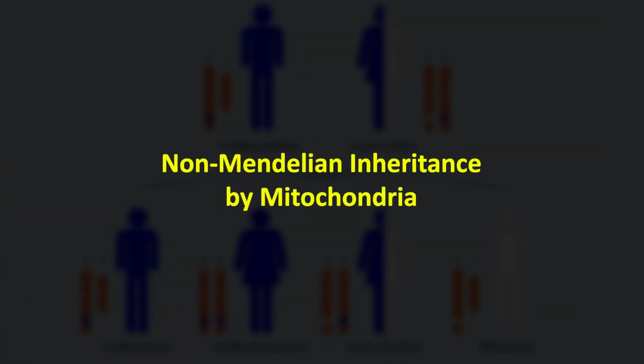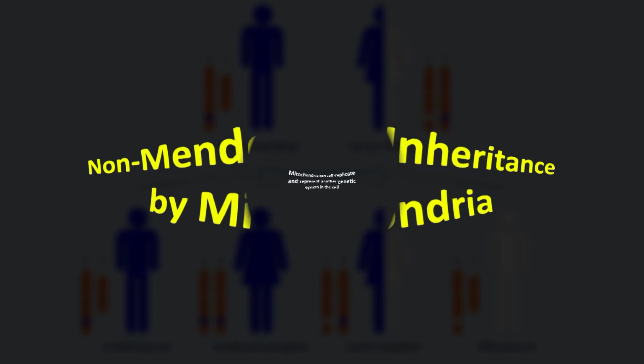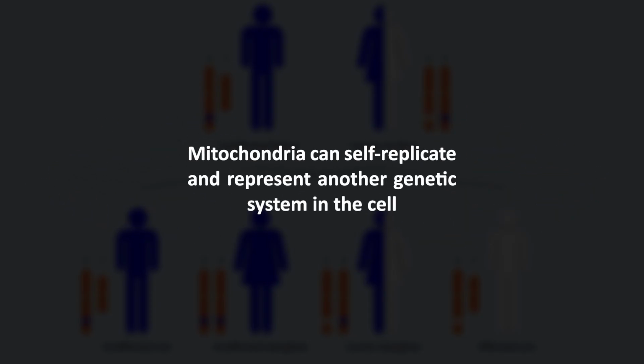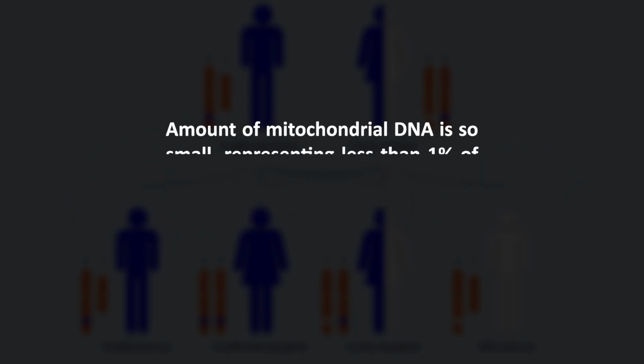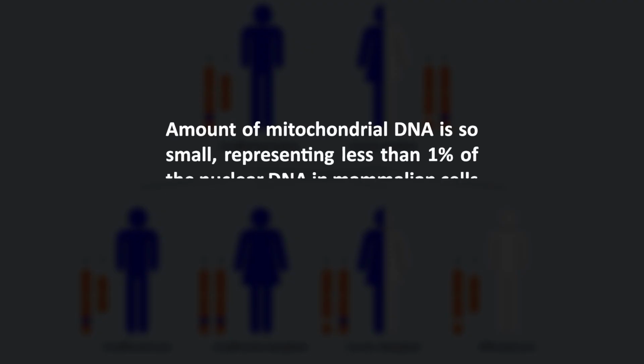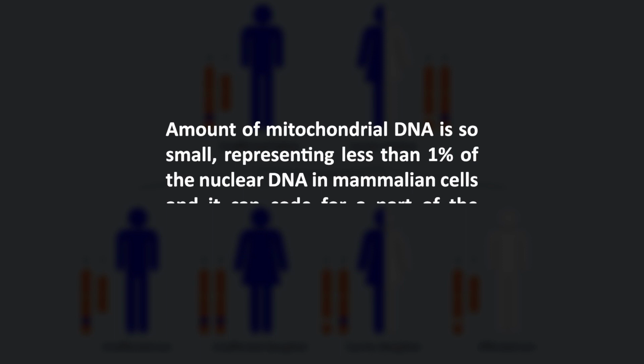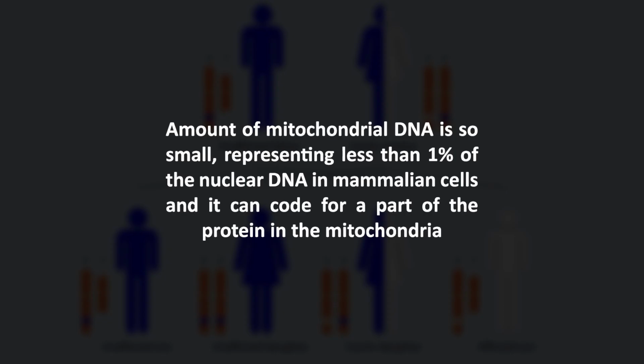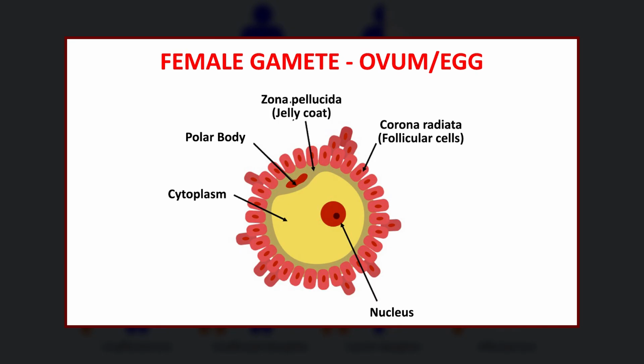Dear students, let's now discuss the non-Mendelian inheritance by mitochondria. Mitochondria can self-replicate and represent another genetic system in the cell. Of course, the amount of mitochondrial DNA is so small, representing less than 1% of the nuclear DNA in mammalian cells, and it can code for a part of the protein in the mitochondria. The genes present in mitochondria in some cases control the inheritance pattern and are transmitted through the cytoplasm of the eggs, that's the female gamete.